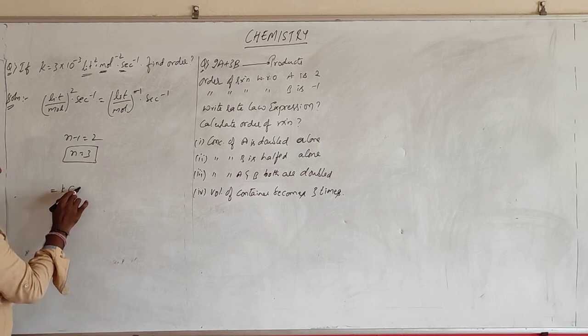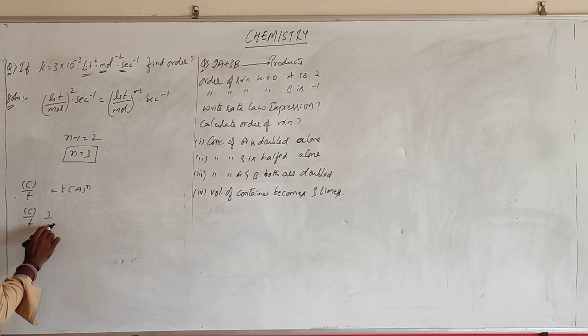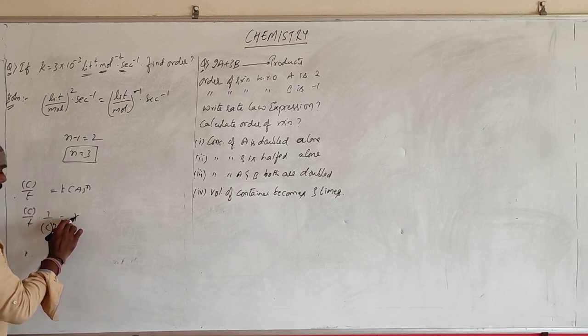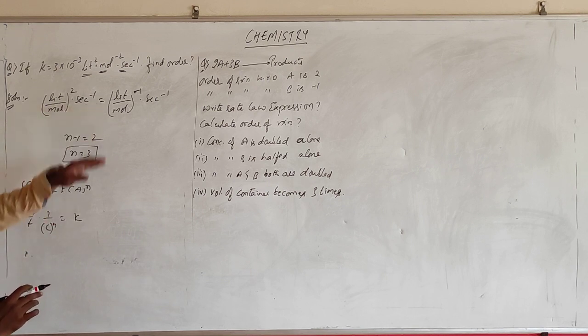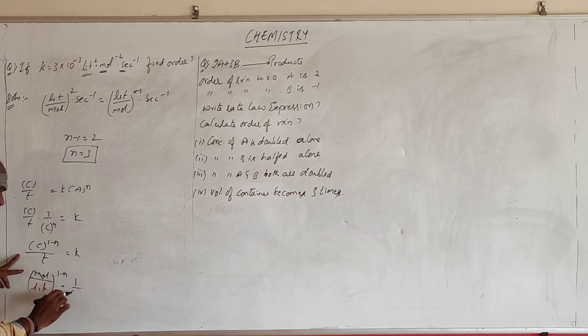K into A power n is the rate. This is concentration per time. So concentration per time into concentration per volume is equal to 3. So what happens? You will be getting C power 1 minus n by T is equal to 3. This is concentration, moles per liter to the power 1 minus n, into 1 by second. This is the condition. This is moles per liter.